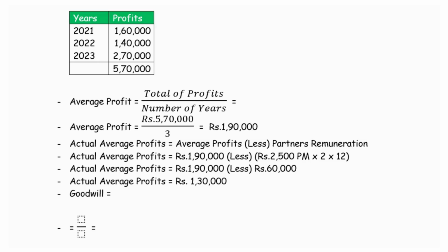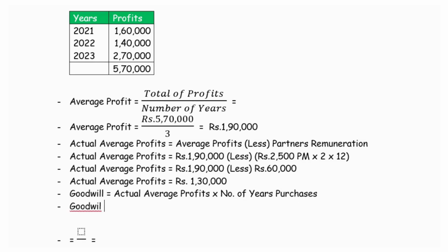The goodwill in this question, we are asked to estimate on 4 methods. The first is based on the actual average profit into the number of years of purchase.